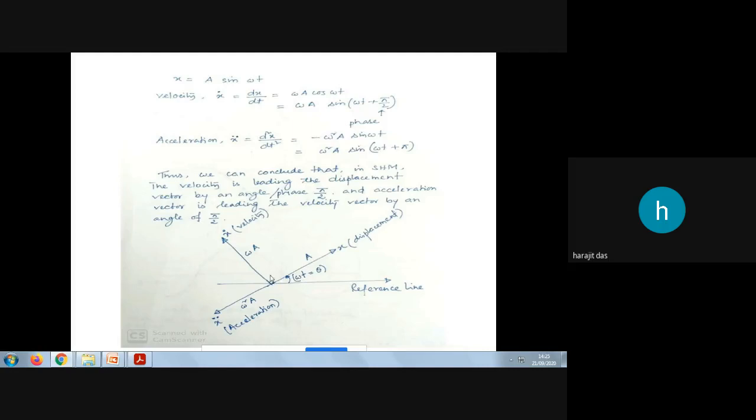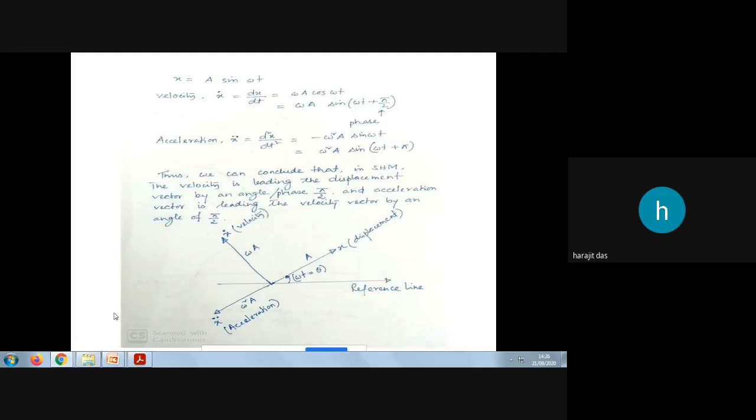Here the angle is not written, but you should write it also. Why pi by 2? Because the velocity vector is leading the displacement vector by pi by 2. Again, the acceleration vector is leading the displacement vector by an angle of pi and the velocity vector by pi by 2, and it is in the opposite direction. Why opposite? Because of the negative sign, which shows the direction.